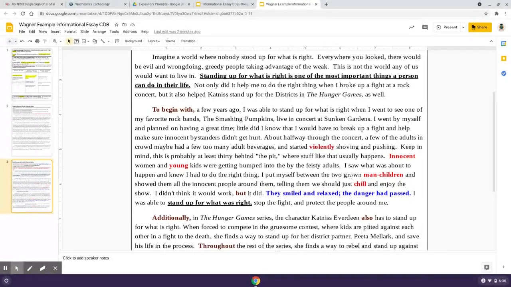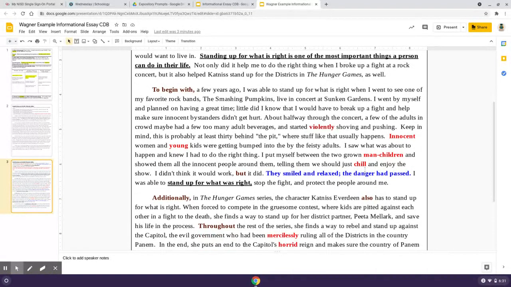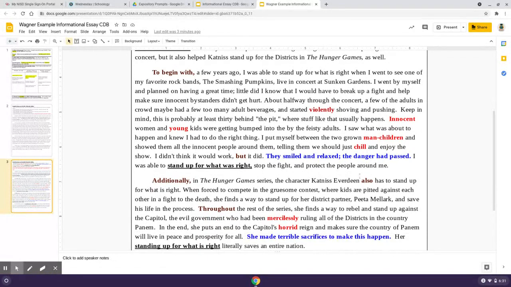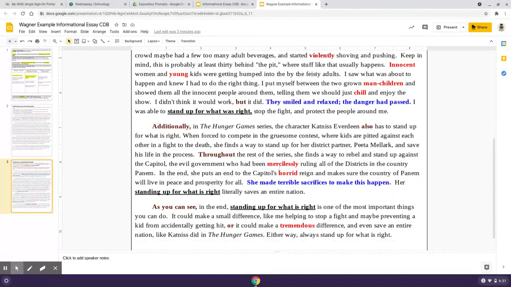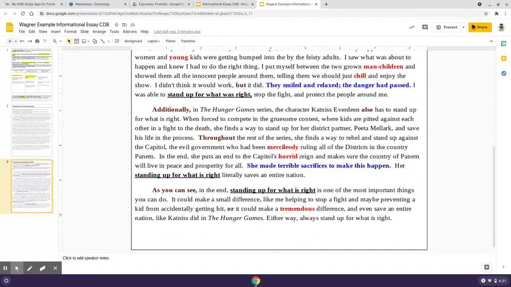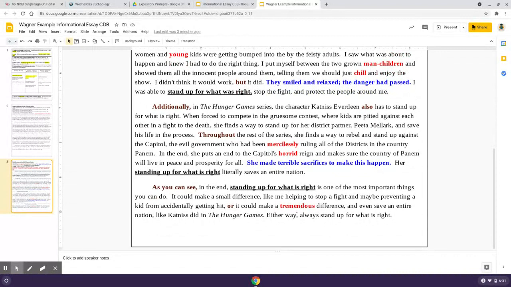I replaced just saying "two grown men" with "two grown man children" because that's what they were, trying to start a fight at a concert. I replaced the word "relax" with "chill." I just thought it picked up the essence of what I wanted to say better. "Mercilessly" ruling the districts, when I talked about the Hunger Games in the Capitol. I changed the word "terrible" to "horrid," a stronger word choice to describe their horrid reign.